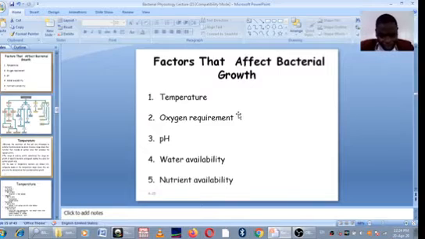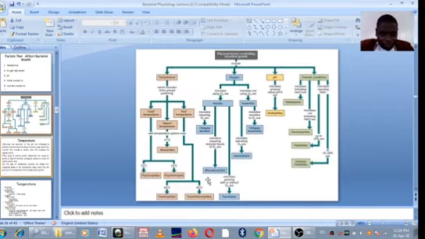Then among the factors that affect the growth of bacteria, one of them is temperature, oxygen requirement, pH, availability of water, and also the nutrients. So with respect to temperature, there are bacteria that require cold temperatures. Some of them just require warm temperatures, others hot temperatures.